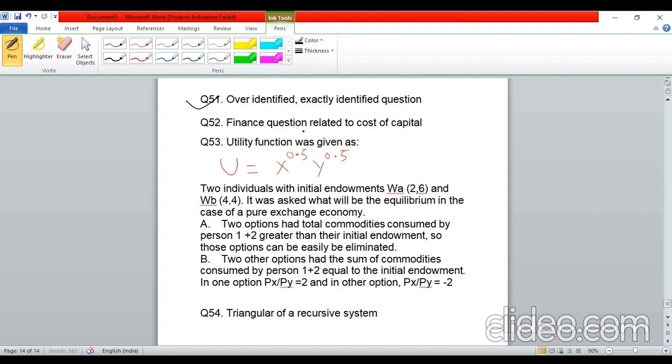Then there was a question from finance which is related to the cost of capital. Again, this one also I'm not able to remember what the exact question was, but it was something related to finding the cost of capital.